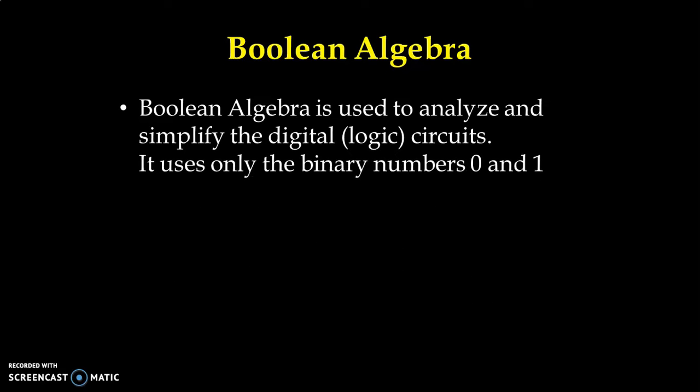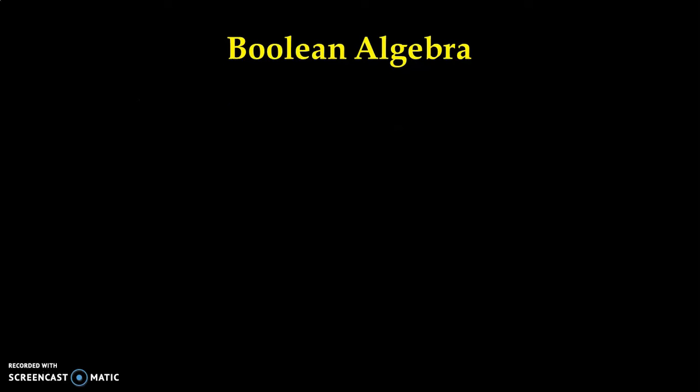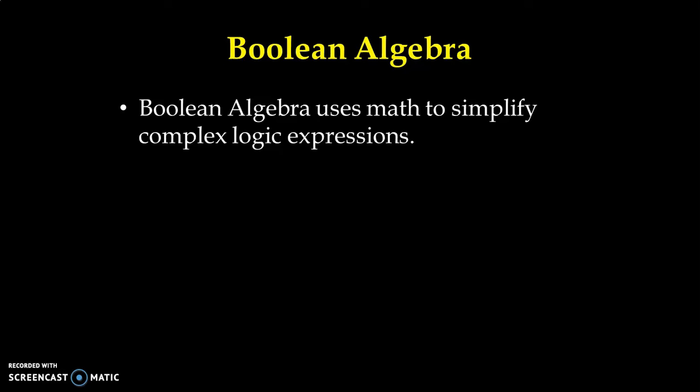Boolean algebra is used to analyze and simplify the digital logic circuit. It uses only the binary numbers 0 and 1. Boolean algebra uses mathematics to simplify complex logic expression.